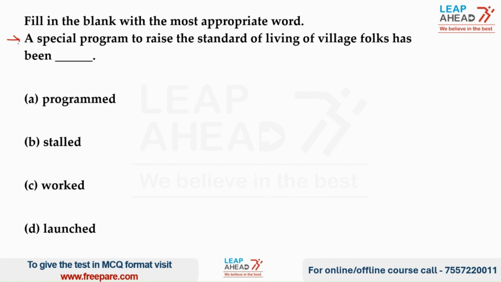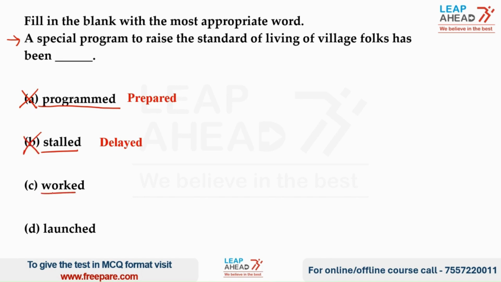In this question, the sentence reads, a special program to raise the standard of living of village folks has been dash. So let us now explore the options. The first option is programmed. The word programmed refers to prepared. So we can eliminate option A. Coming to option B, which is stalled. Now stalled refers to something which has been delayed. So we can easily eliminate option B.